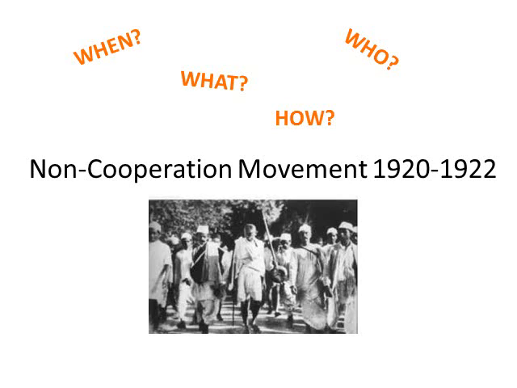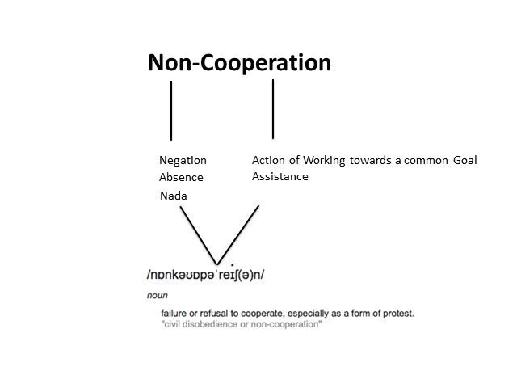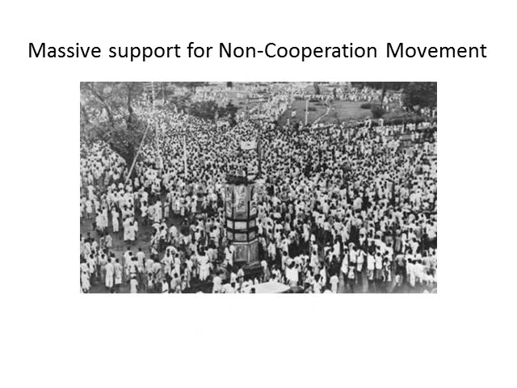Let's try to begin with understanding the meaning of non-cooperation. So non means negation, nada, nothing, and cooperation is collectively doing something to achieve a common goal. But when we say non-cooperation, it means refusal. It can be refusal to ideologies, especially in the form of protest. So like all protest, it requires massive support. Support of the masses is very important to achieve success in any protest.